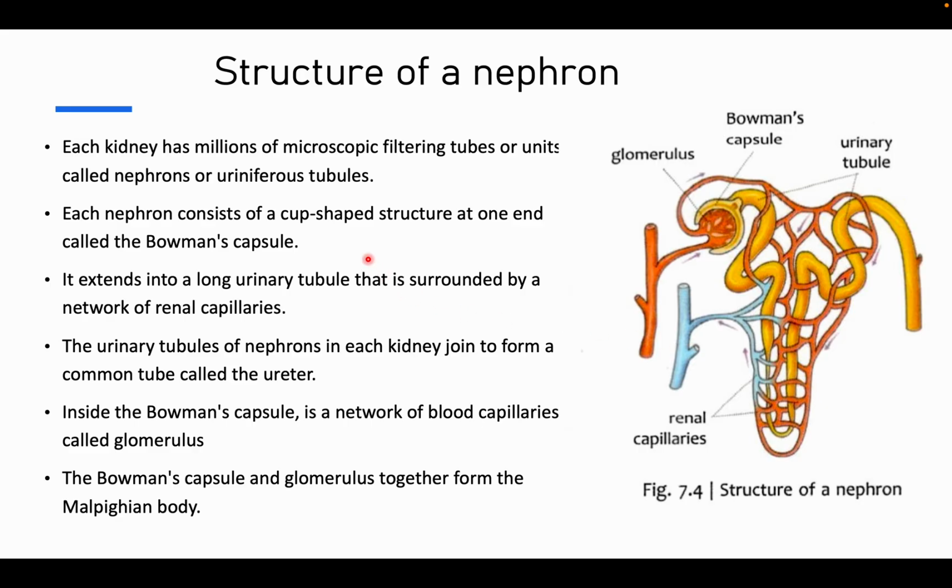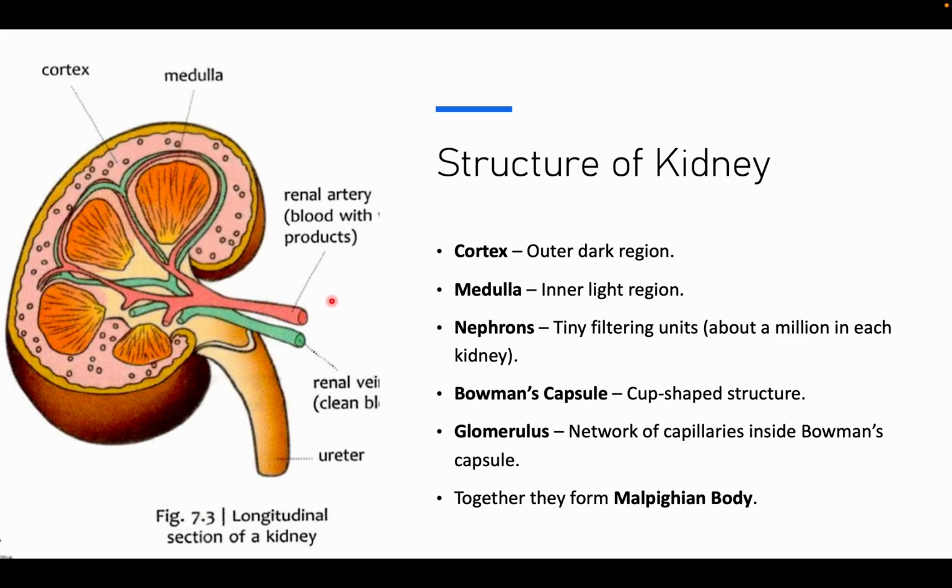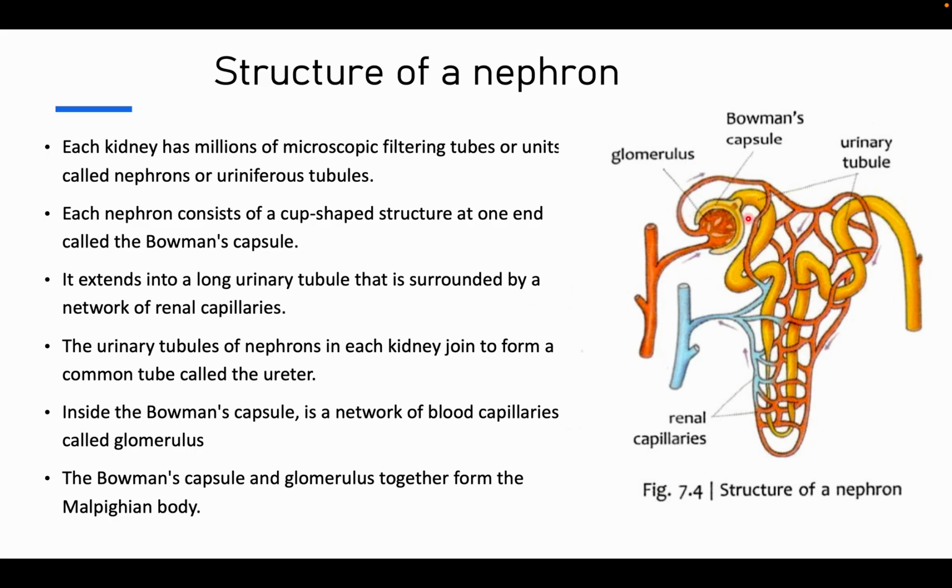And each nephron consists of a cup-shaped structure at one end called Bowman's capsule. This is the one, Bowman's capsule. And we saw this, right? Renal capillary and renal vein. And it extends into a long urinary tubule that's surrounded by a network of renal capillary. The urinary tubules of nephron in each kidney join to form a common tube called ureter.